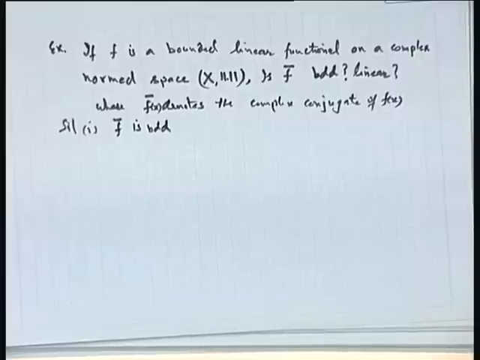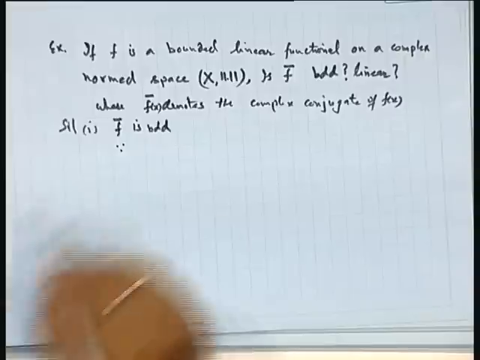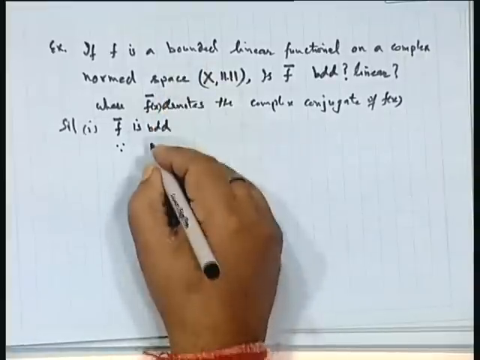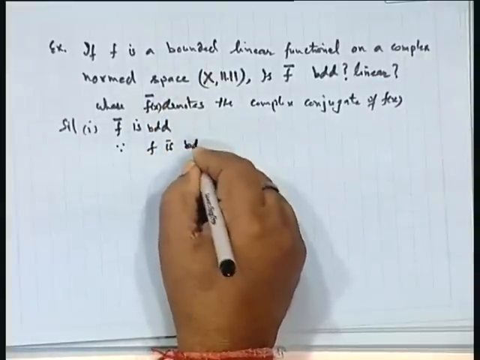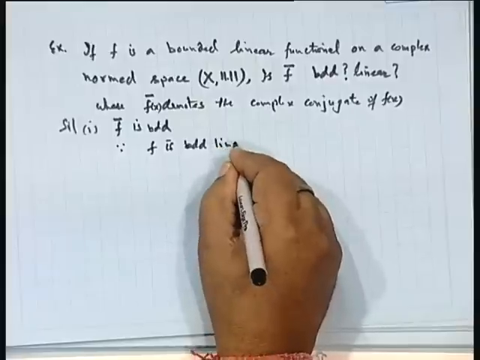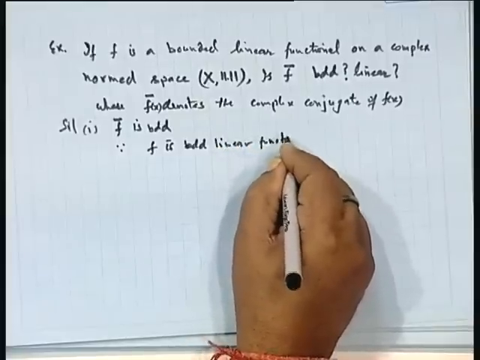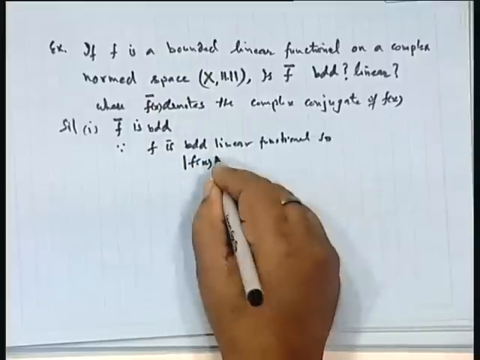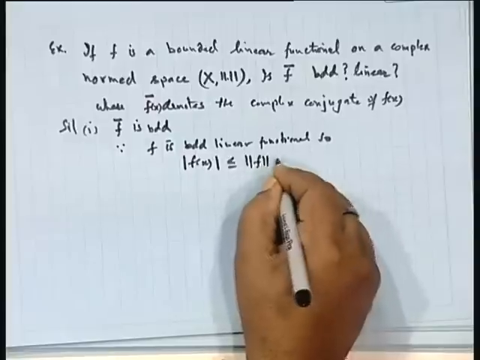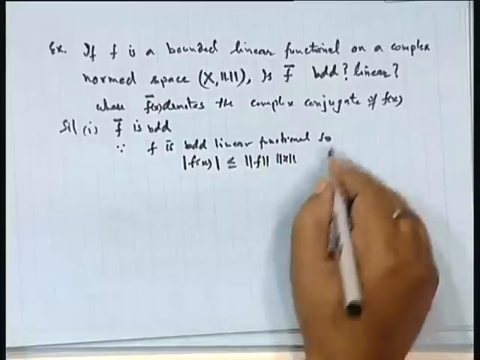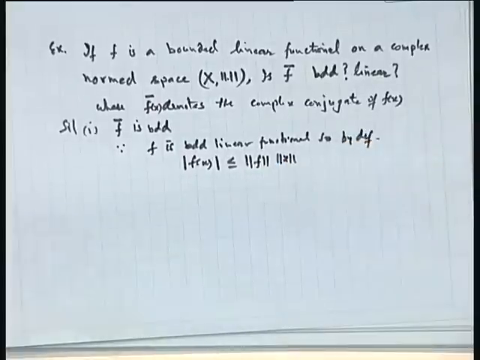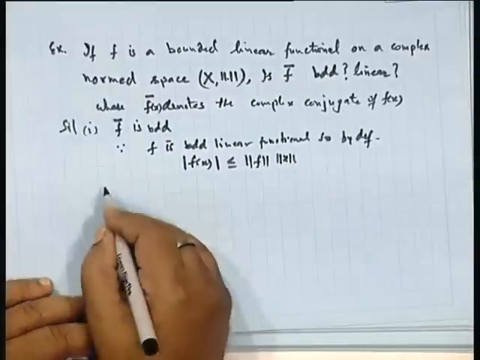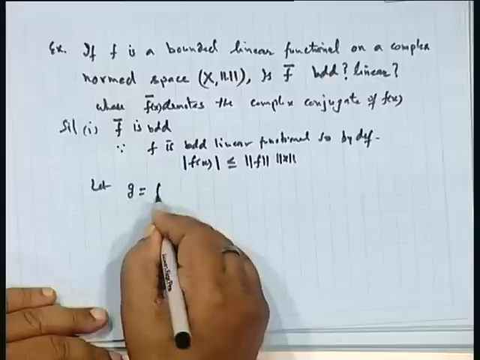Why? What is the condition of the boundedness? Because f is a bounded linear functional. So, by definition, mod of f x is less than or equal to norm f into norm of x. This is by definition. Clear? Now, I replace g, suppose g is equal to f bar.